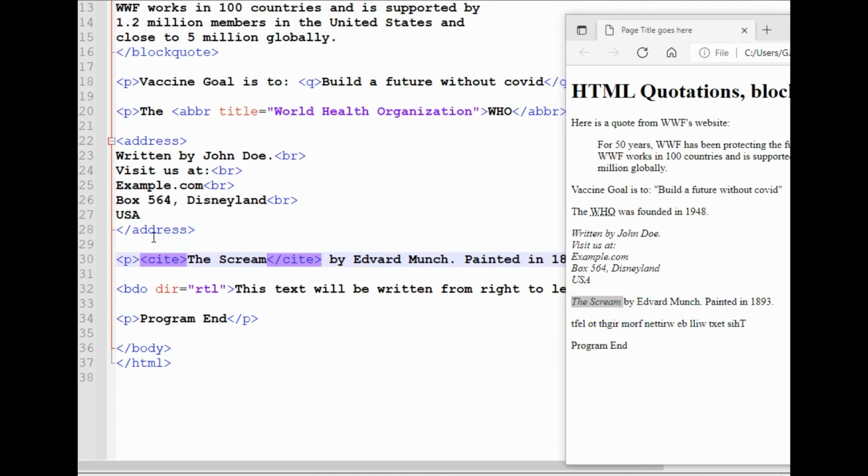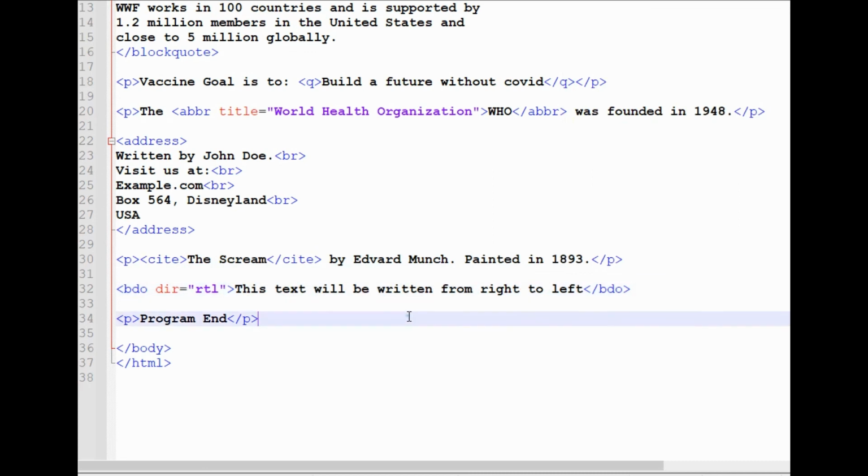Next is bdo. So what bdo will do, it will override the current text direction. So this text will be written from right to left. So this is the text. I have put a direction RTL, right to left.